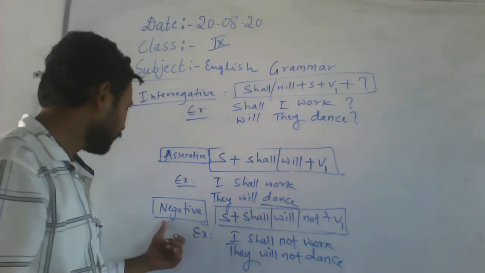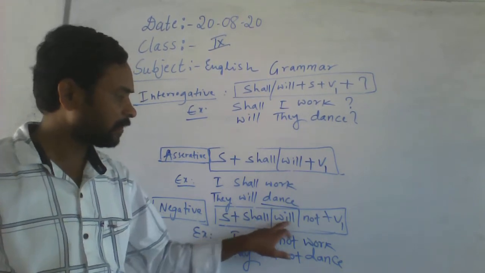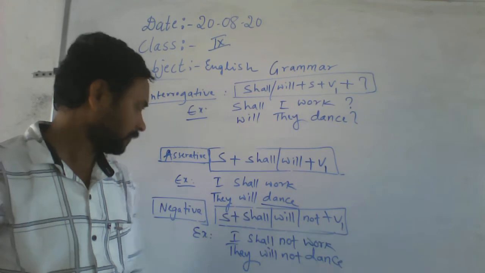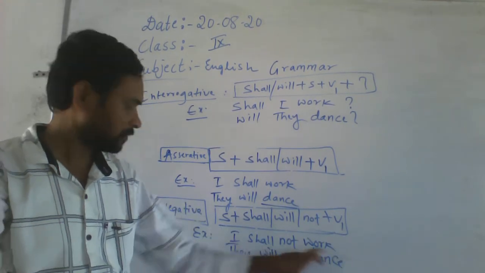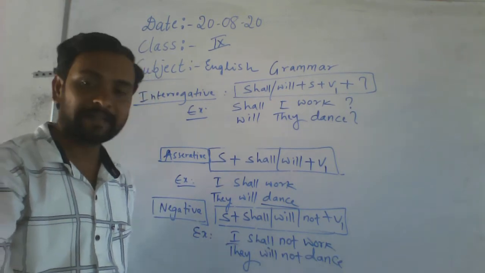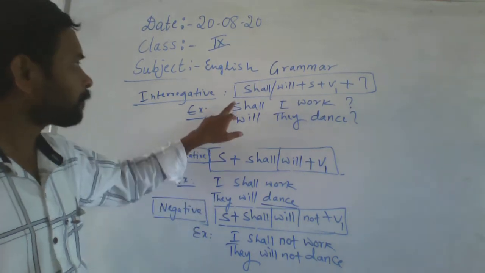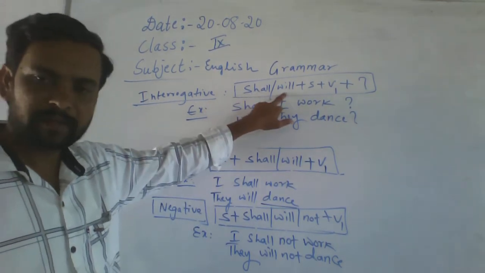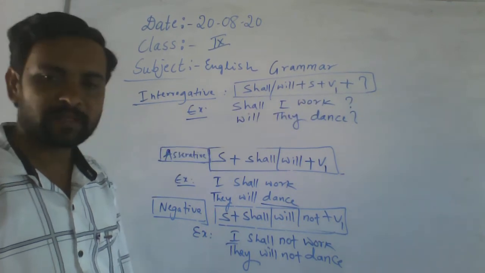Okay. Then the negative formula is there. Subject, shall or will, then not, then V1. For example, I shall not work. Then they will not dance. So interrogative, look at the interrogative sentence. Shall or will initially, then subject is there, then afterwards V1 is there.